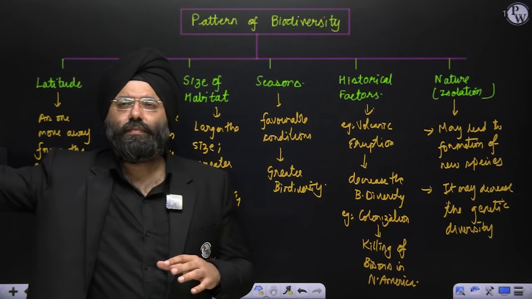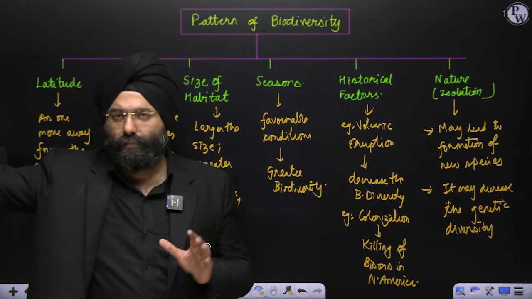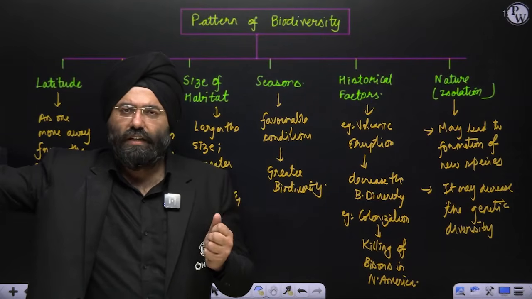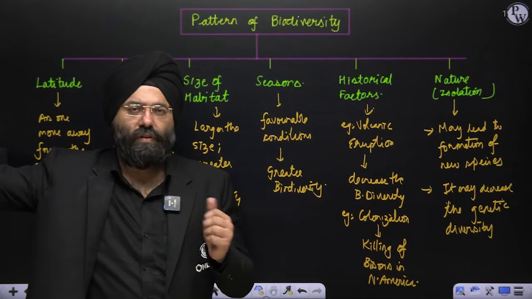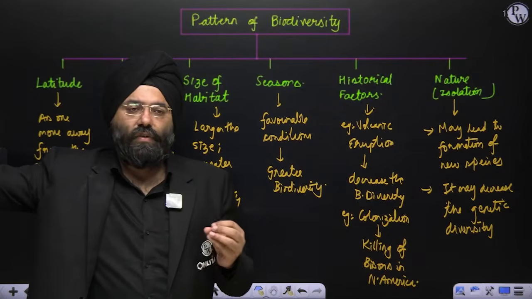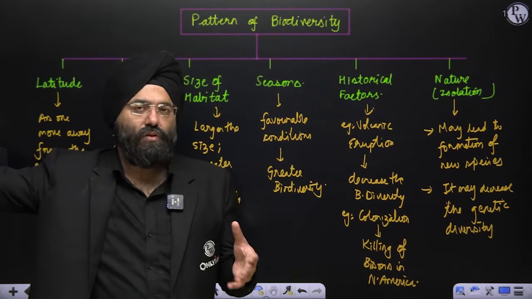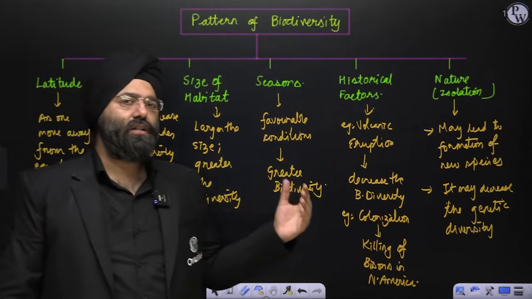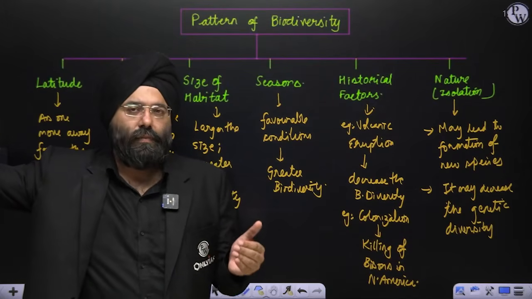If I get a husky and put it near the equatorial region in some house, it might not survive even one week. So when we talk about species, it also depends upon the fact that certain climatic conditions are more favorable and others are not. Overall, in the warmer season we see relatively more diversity. So it depends upon the favorable conditions: when it is relatively more summertime, there is going to be greater diversity.